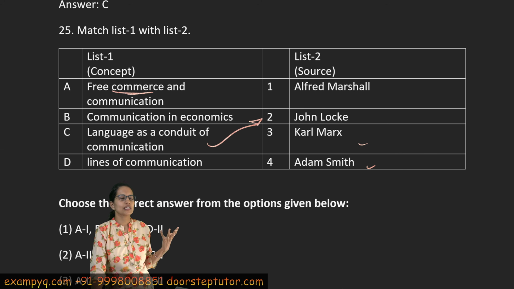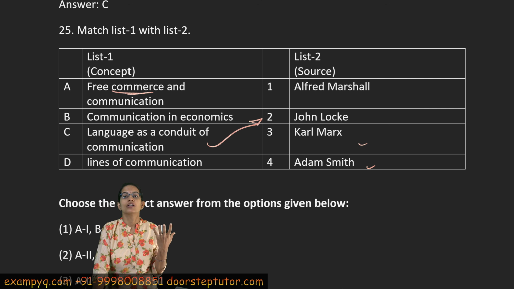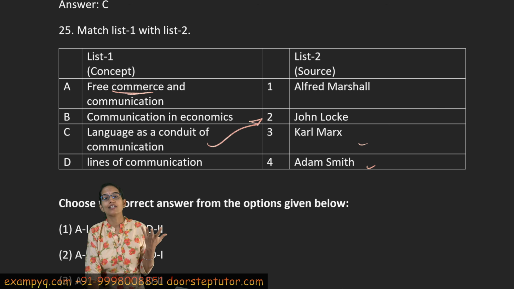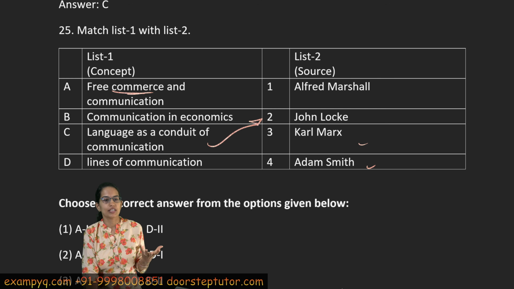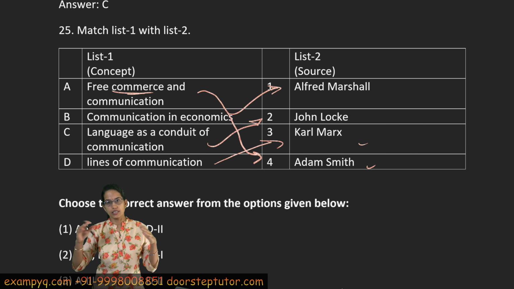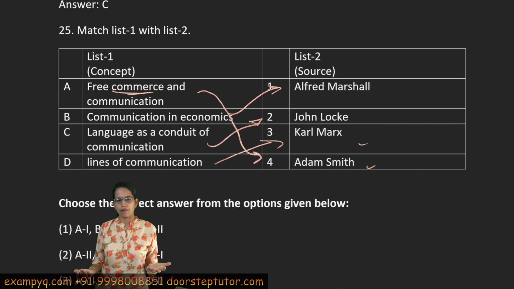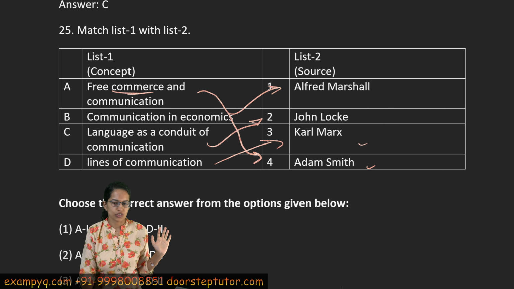This was the idea of Adam Smith, who is talked about as the father of modern economics. He focused on free trade and free commerce, right? So free commerce and free communication by Adam Smith. Then communication and economics by Edward Marshall, and then lines of communication, which the bourgeoisie, which was the Marxist model, and that was given by Karl Marx. So these are the correct matches for this question.